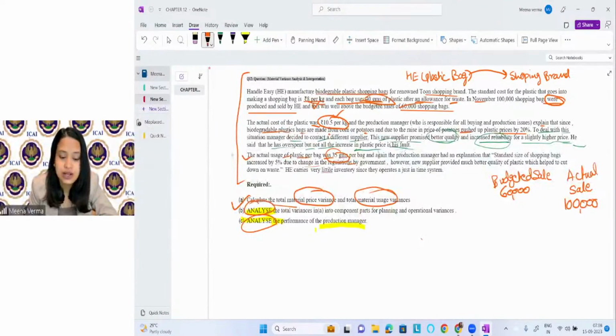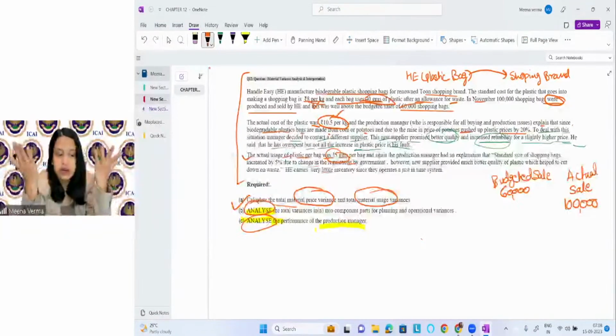So what is happening here? The size of the shopping bag is increasing. Why? Government regulation.